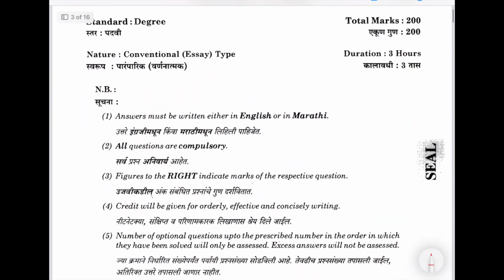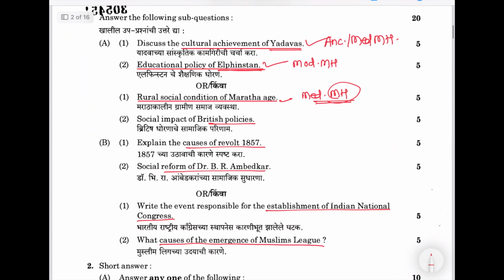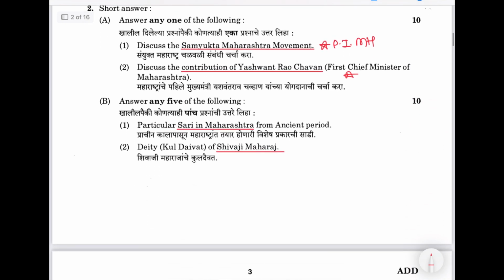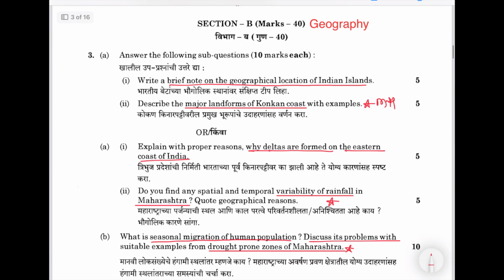Our concern was Maharashtra history and Maharashtra geography that they could ask in this upcoming mains exam. So now you got how they used to ask questions in 2011, but now you will see how they can ask questions in the 2025 mains exam using other state PCS PYQs.